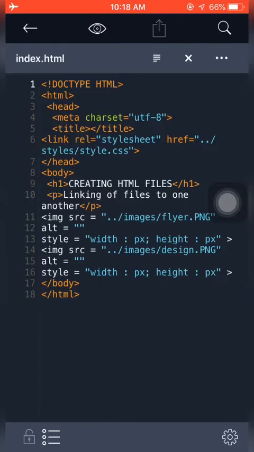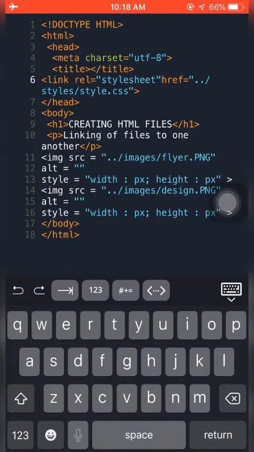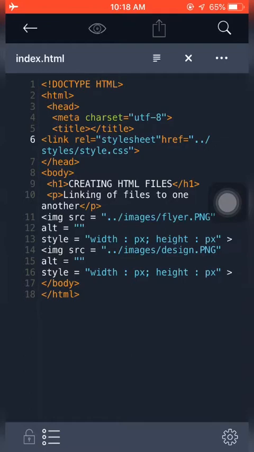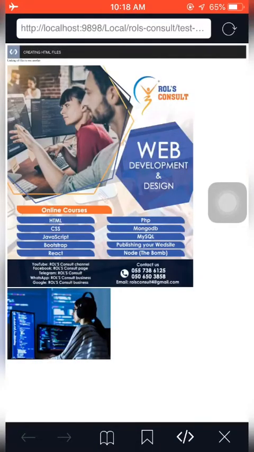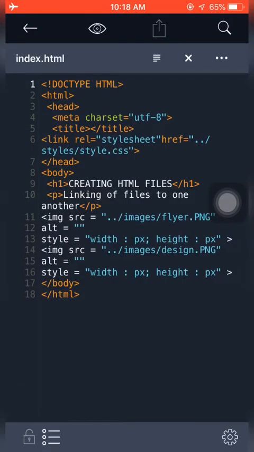We have rel stylesheet, we have href, we have styles, we have style.css. Why aren't you coming? Okay, let me see something. You're still not coming? No problem. Don't worry, we'll get the hang of you.